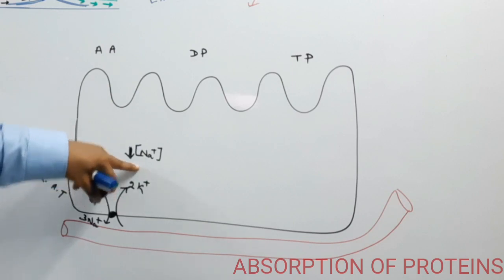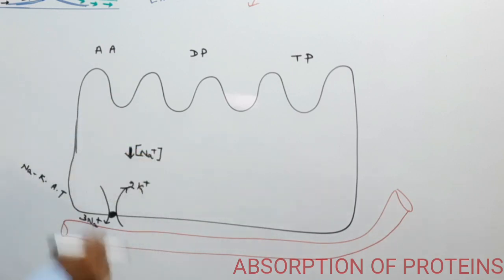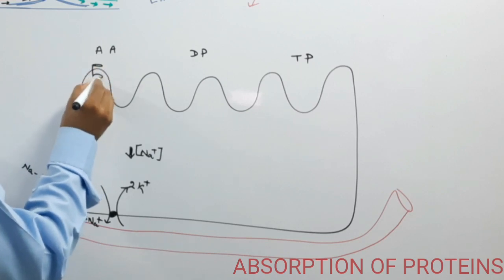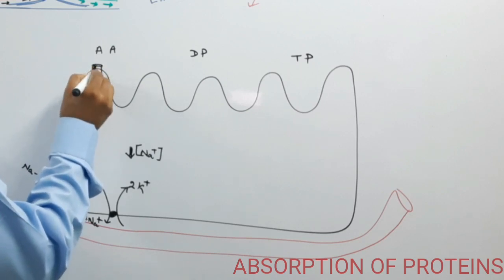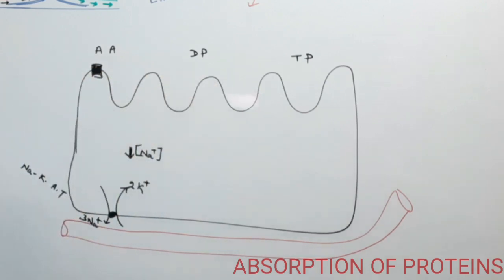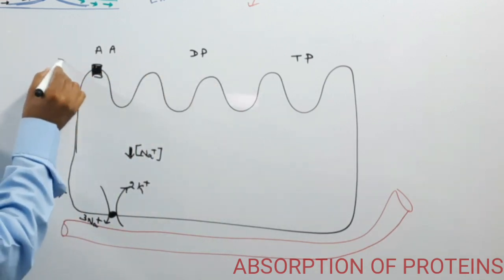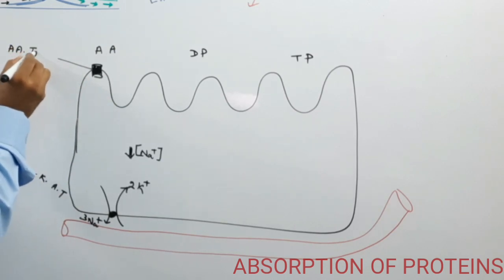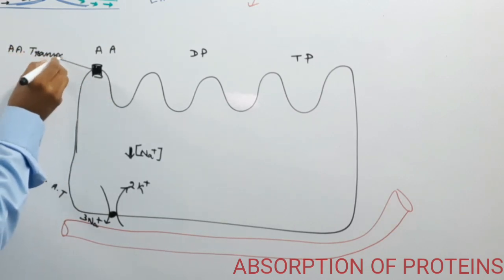When the sodium ions decrease inside the cell, this triggers another channel present at the apical surface, known as the amino acid transporter.